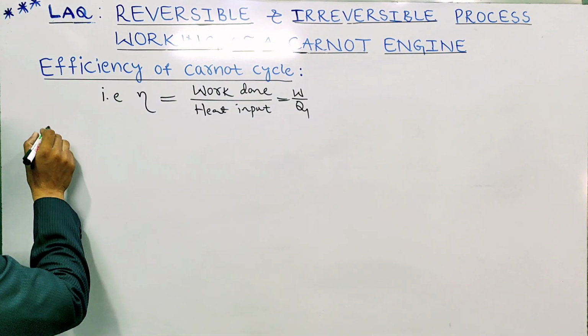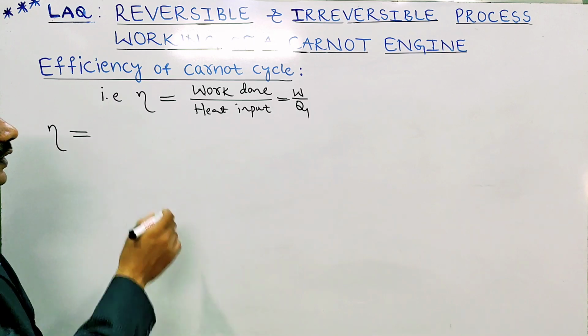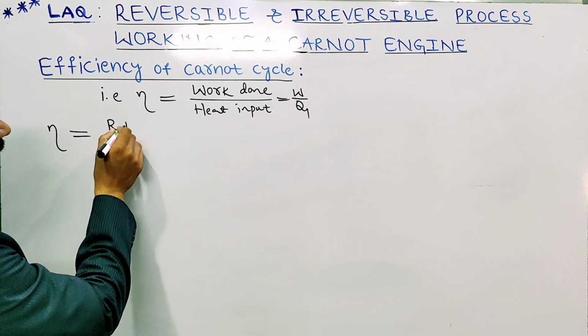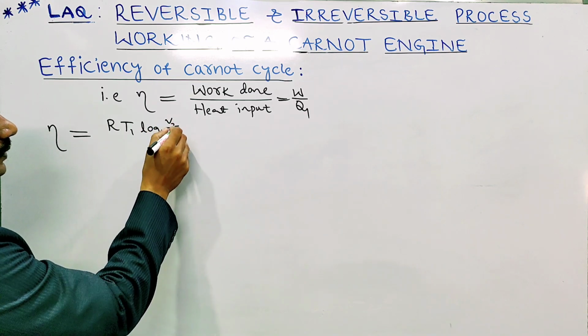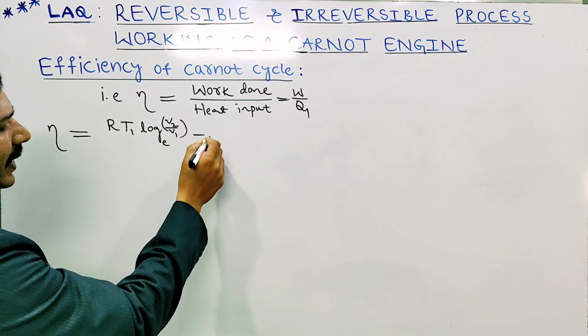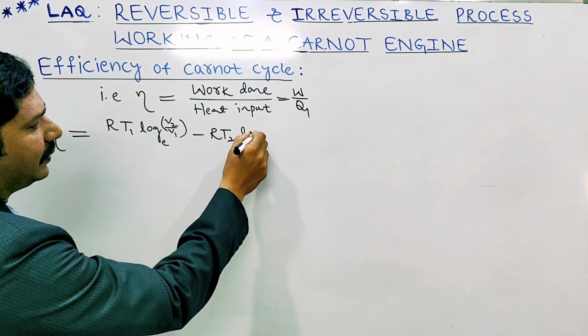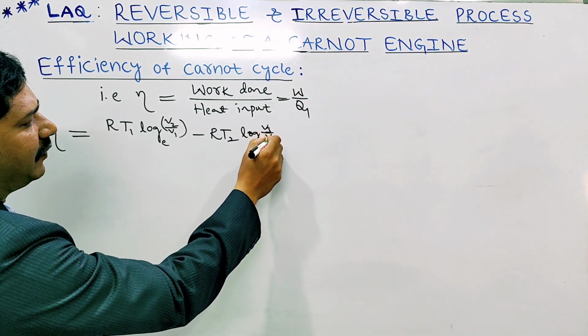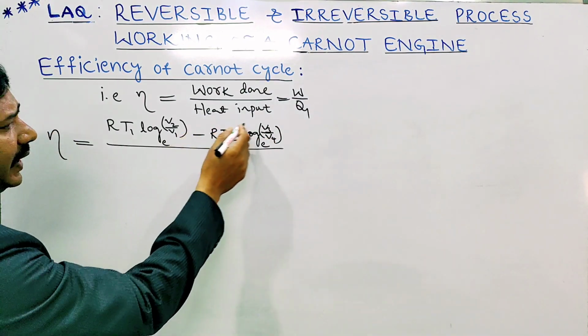The efficiency eta equals the net work we just got, R T1 log V2 by V1 to the base e minus R T2 log V3 by V4 to the base e, divided by heat supplied Q1.